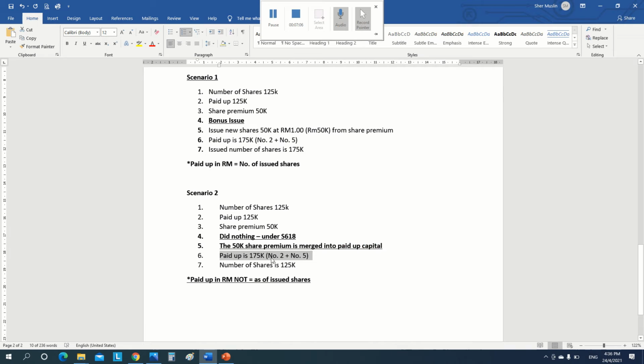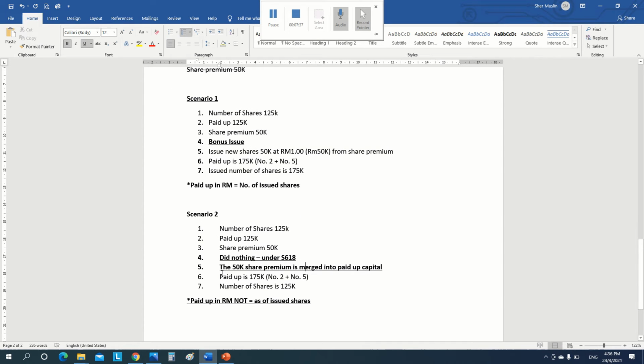So 125,000 plus the share premium will become 175,000, but the number of shares remains 125,000.